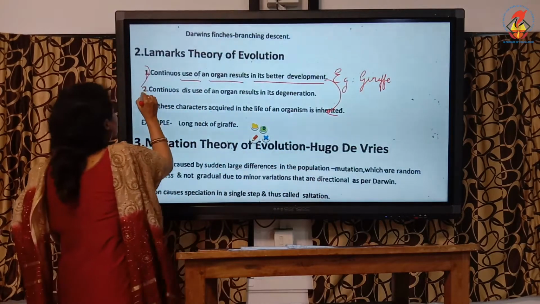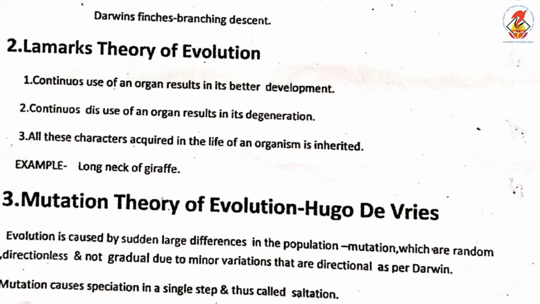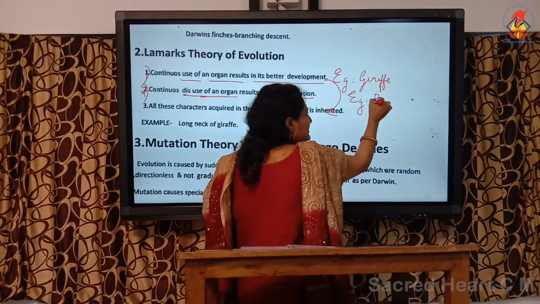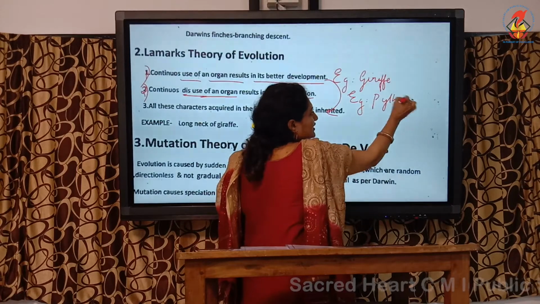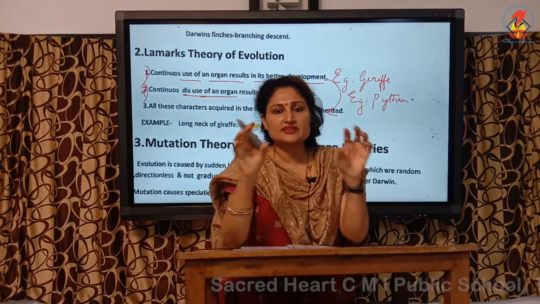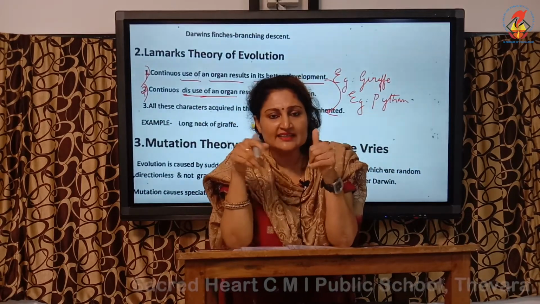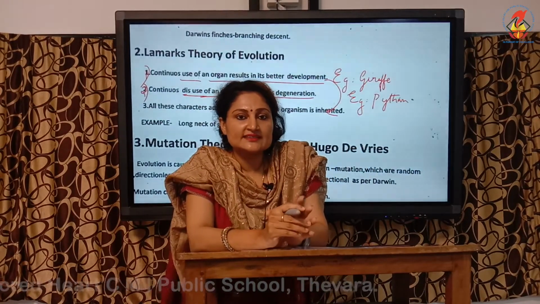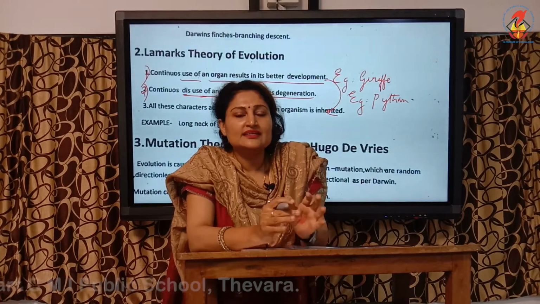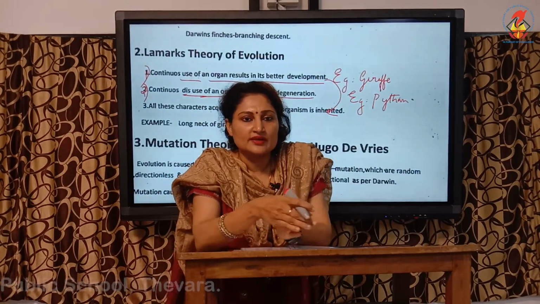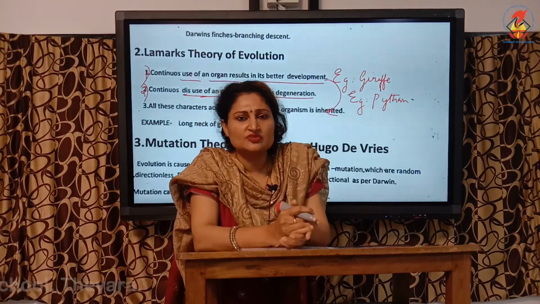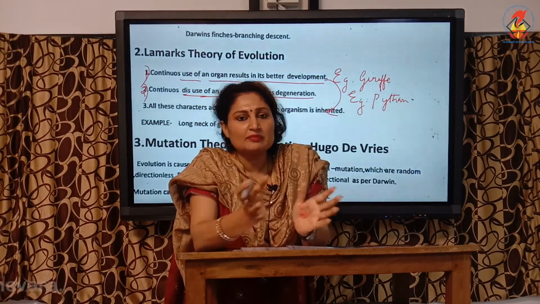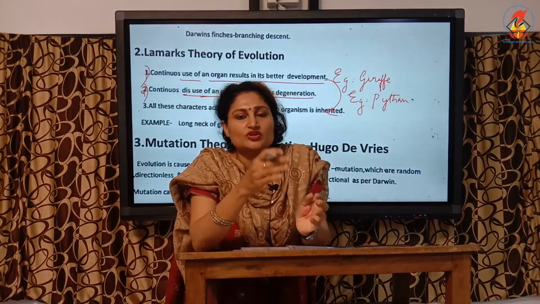Now, the second postulate states that continuous disuse, the opposite of that, disuse of an organ results in its degeneration. Here you can give many examples. I'll give the example of python. In the case of python, if you have observed python, it has rudimentary limbs at the hind end. Why should it have rudimentary limbs? It indicates that its ancestors had limbs, but these limbs were not used for crawling through the crevices and cracks of rocks. It was a hindrance, and because it became a hindrance, it was disused. It was not used for a long time.